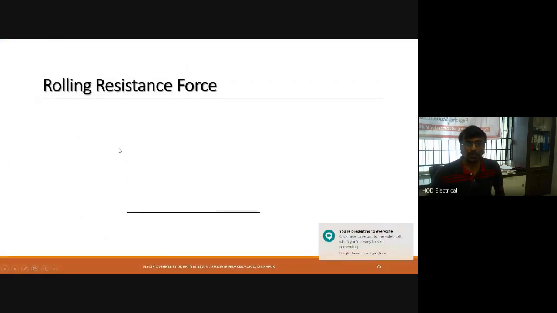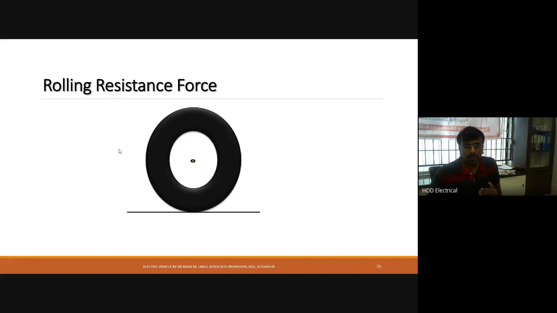So when the car is moving on the road, there is the force due to the center of gravity, the weight of the vehicle, which will act on the tire. Between the tire and the road there is a force. Rolling forces will be there due to many factors, weight and friction. Due to that, the movement of the vehicle will be affected. That is called the rolling resistance force, or rolling force.